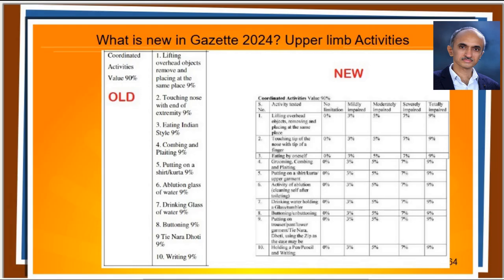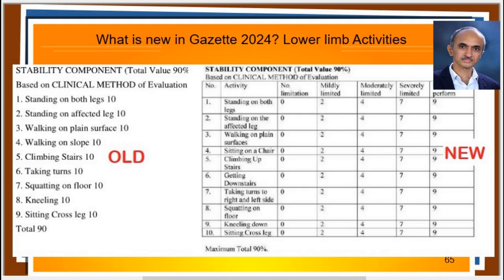Activities are given scales to measure by. But the scales ranging from 0 to 9 are different for the upper and lower limbs. Now the activities are included separately in Form A and Form B, and for lower limb, Gazette shows 10 activities of 9% each instead of 9 activities of 10% each previously.